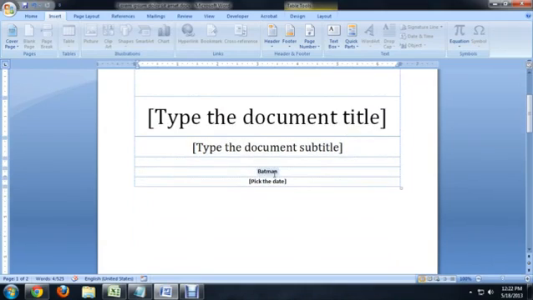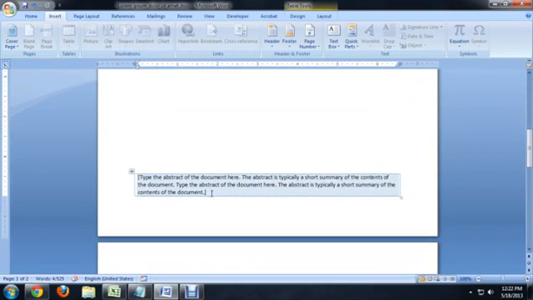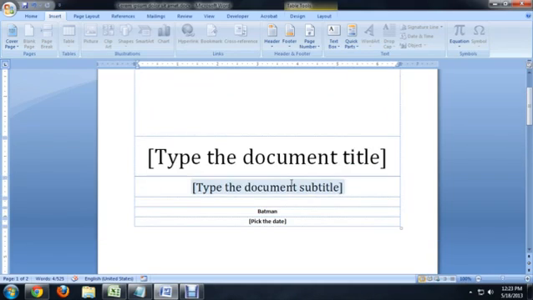So it automatically fills my name in. I can remove that if I would like. And it's also got an abstract for the document. So you kind of fill these in, style the text a little bit if you would like, but it creates a new page, places it before your document, and puts the fill-in-the-blanks on them.